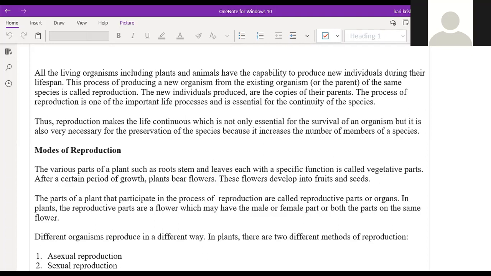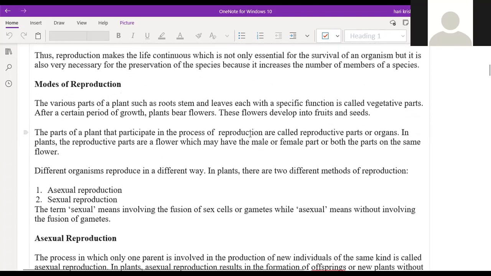So again, we have two types of reproduction, asexual and sexual. But in the case of plants, what are the reproductive organs? Sir, plants have stigma and pistil, sir. Okay, stigma and pistil. Sir, you said in flowers there is one term. I didn't remember exactly, that's what I'm searching. I'll tell you in the next class.